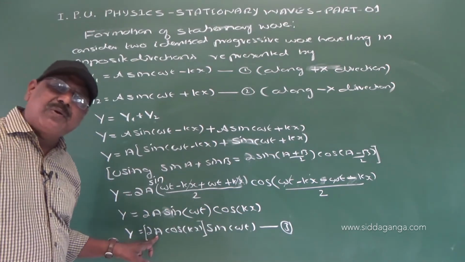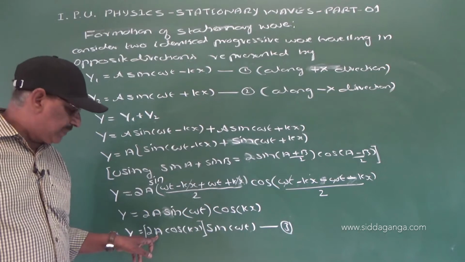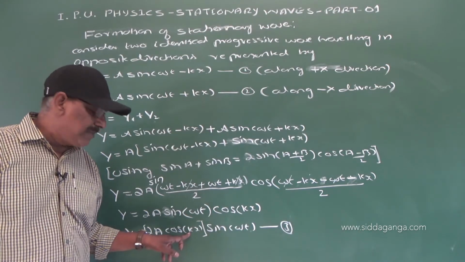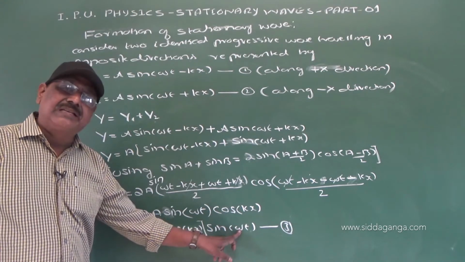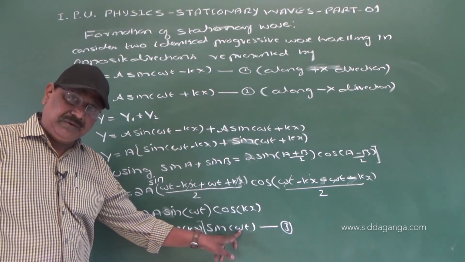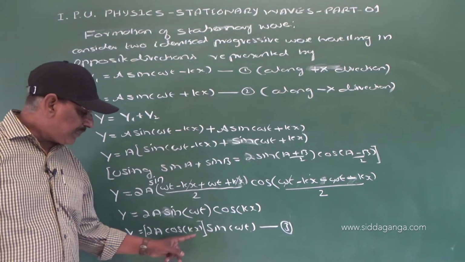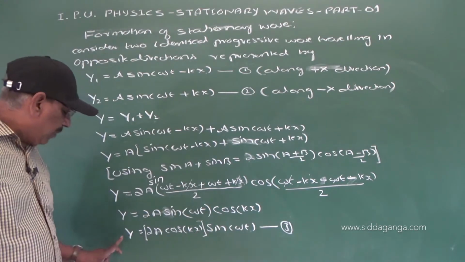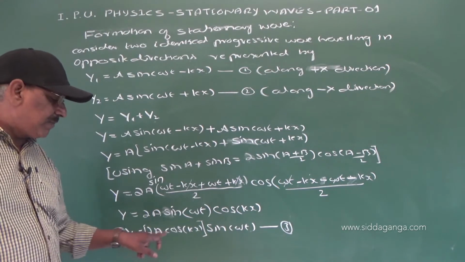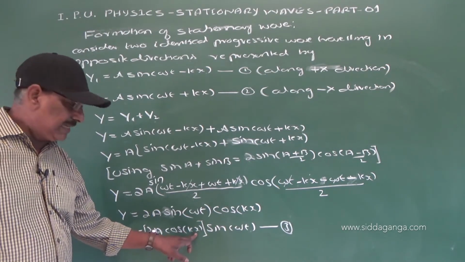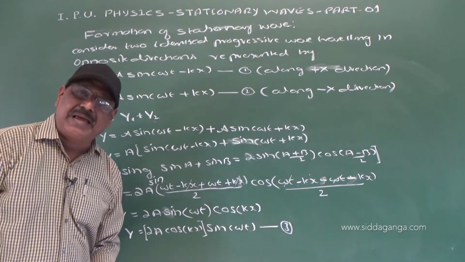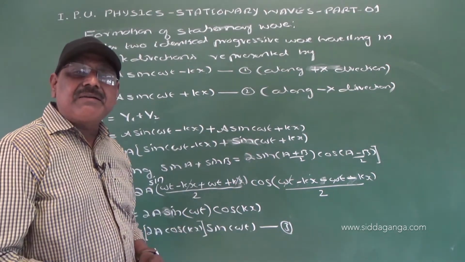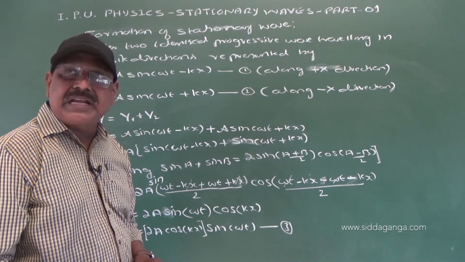is the amplitude of the component waves, k is the propagation constant 2 pi by lambda, omega is the angular frequency, x is the position of the particle, right? So y gives the displacement of a particle at a distance x at any instant of time t, right? This is how we can obtain the equation of a stationary wave.